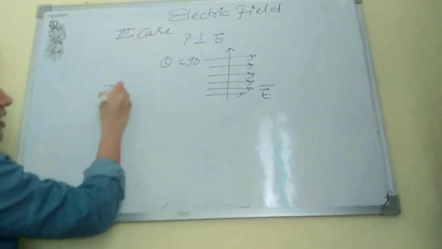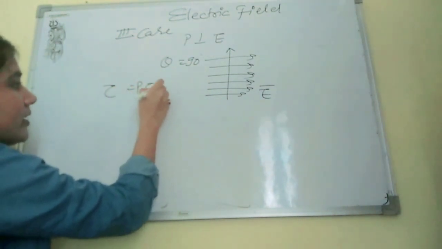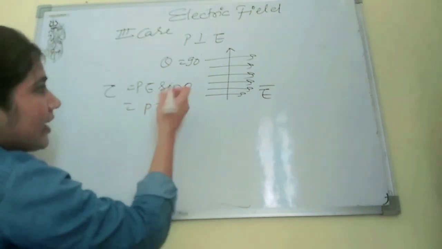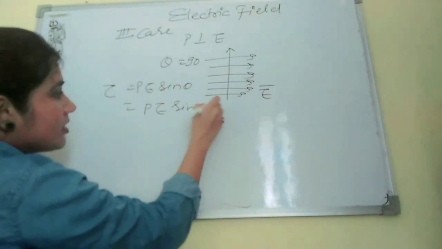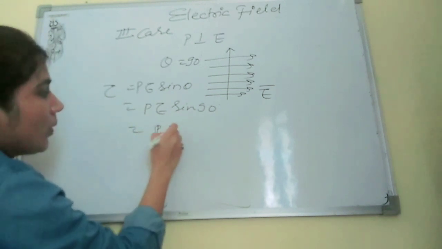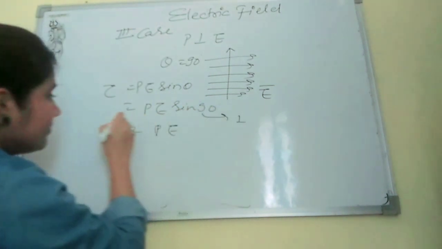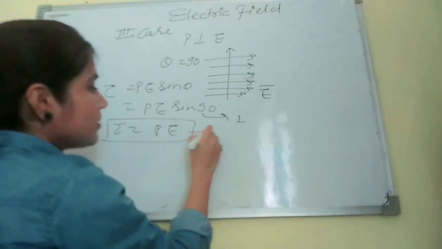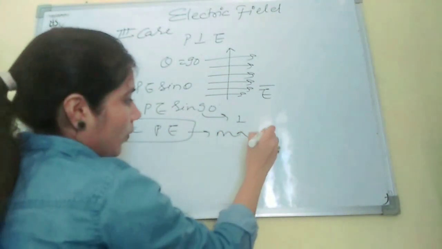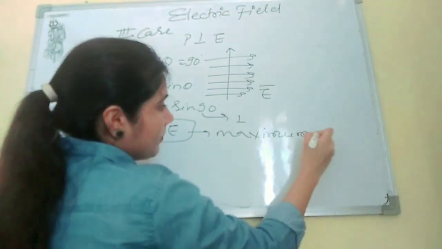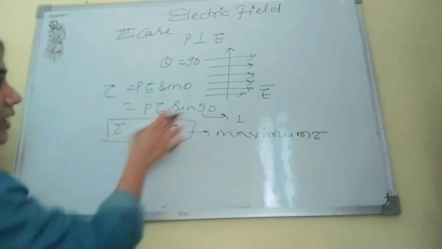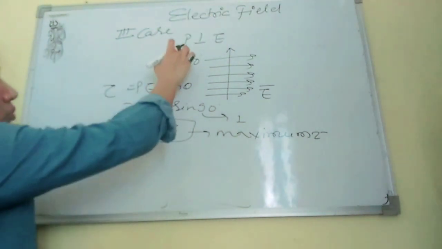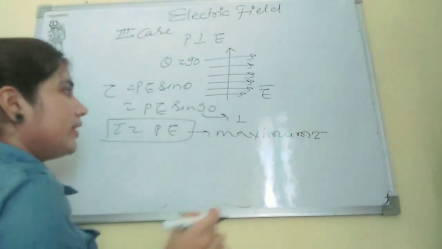So in this case tau will be PE sine theta, PE sine 90. The value of sine 90 is 1. So in this case we will get a maximum tau. Maximum tau when P will be perpendicular to E. The dipole moment will be perpendicular to E.